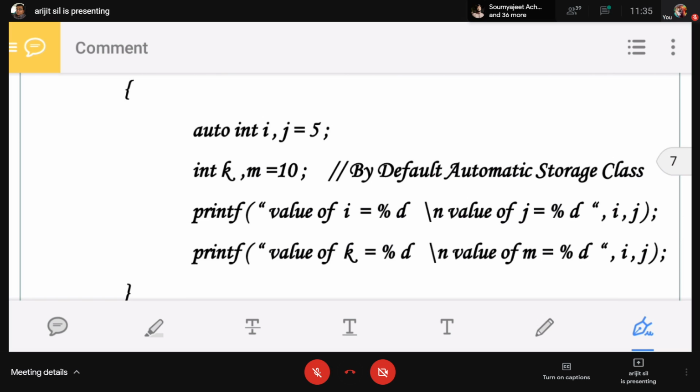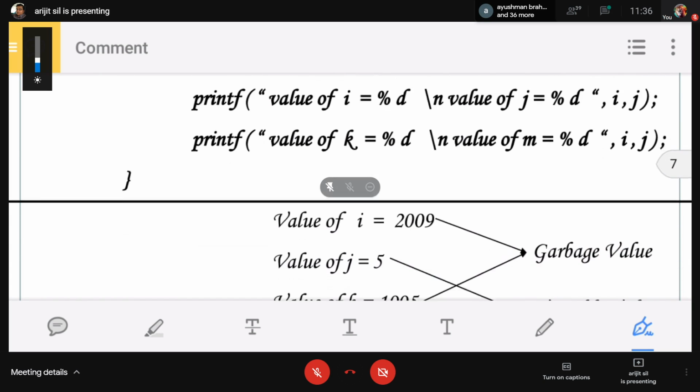We can write only int k, and it is automatically auto int k. By default, it is auto int k. The value of k and the value of i are not the same, but the property is the same. Both give an unpredictable or garbage value.